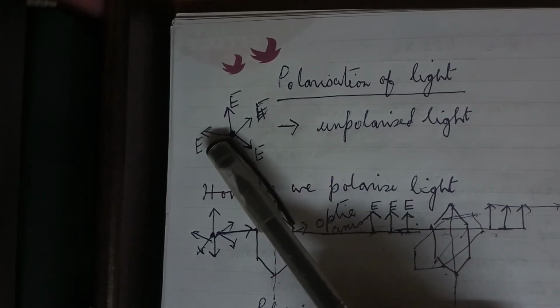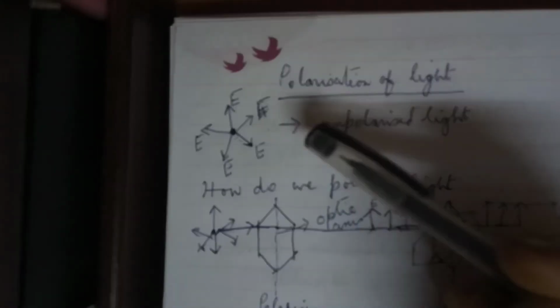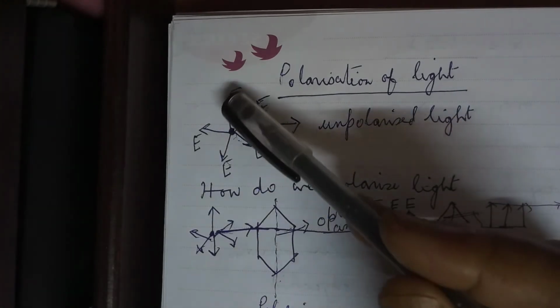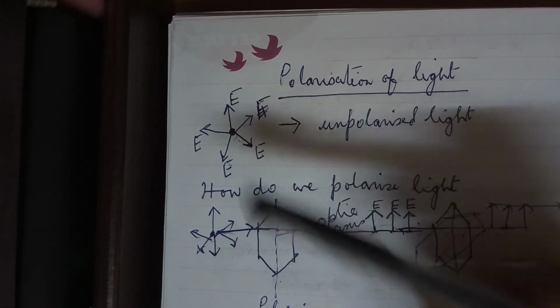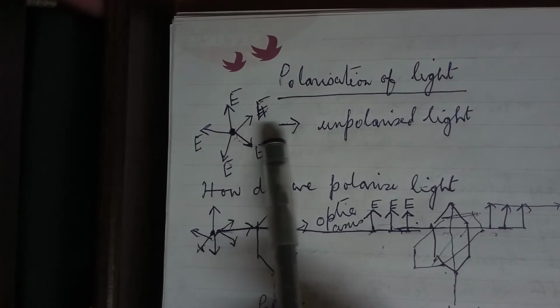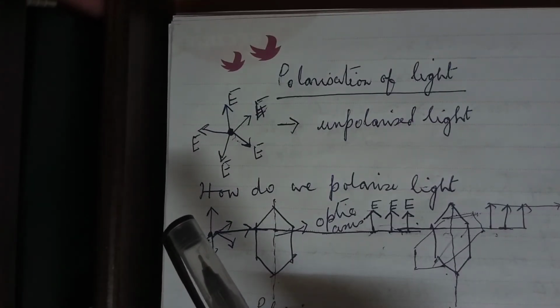Now what do we mean by that? Since I have already said that light is a transverse wave, and you have also studied in your electromagnetic field theory, in case of light the electric and magnetic fields are mutually perpendicular to one another, and both of them are perpendicular to the direction of propagation.